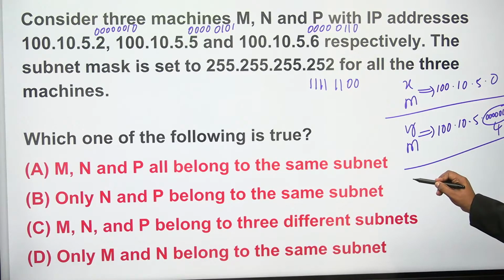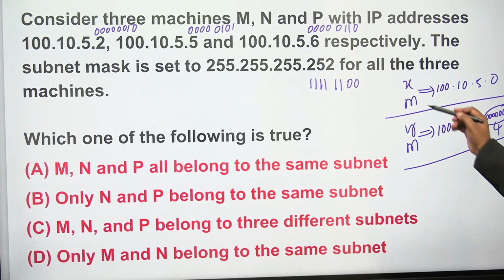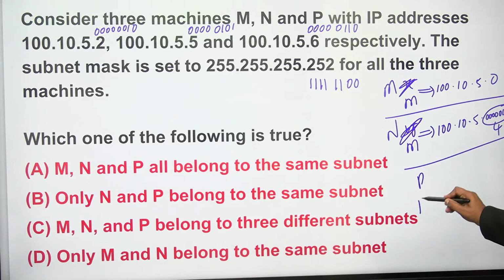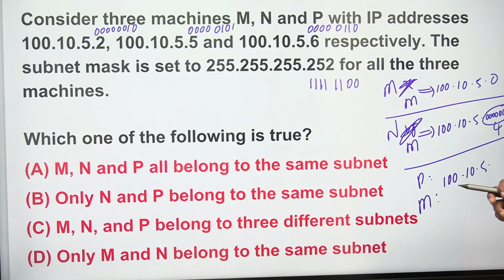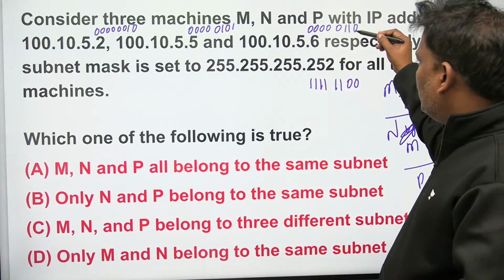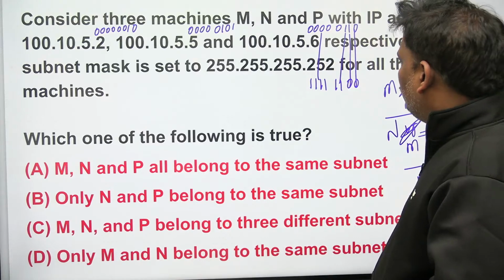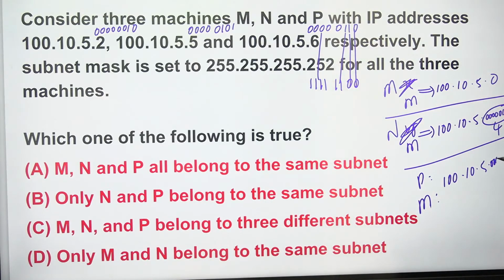Now let's go to M, N, P. It is M, it is N. Let's do P. P and mask. Same 100, 10, 5 until now, fine. But when you say 6, 0, 1, 1, 0, and the mask is 4 ones, 1, 1, 0. If you observe clearly, the third bit is matching again. Here no match, here no match, here the third bit matches. Remaining all no match. Only the third bit is matching. So what is the answer? These are zeros: 0, 1, 0, 0, which is 4.